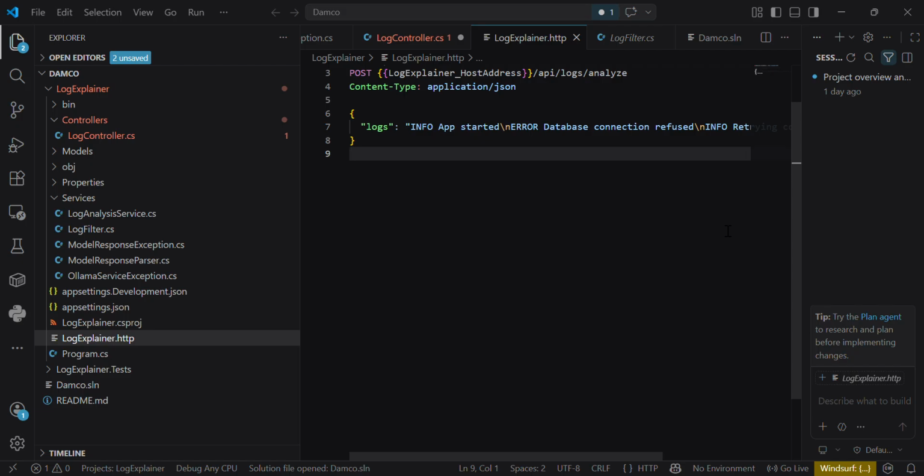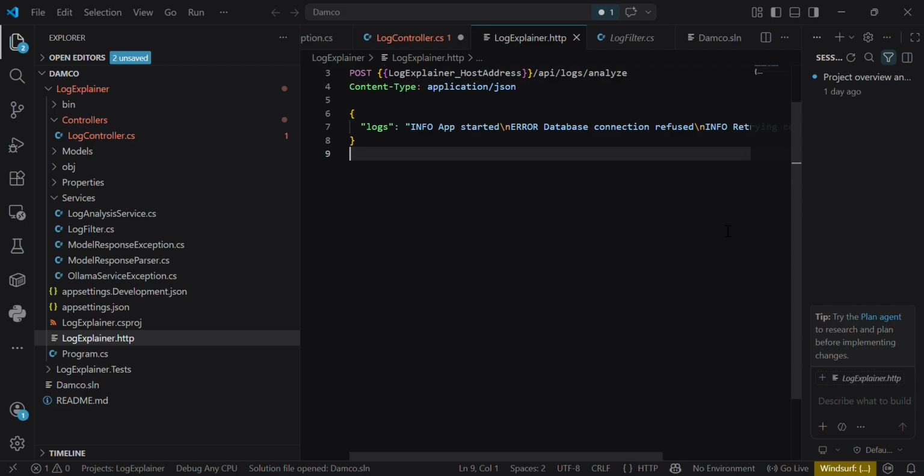I scoped the project carefully so it would stay practical and focused. Instead of building a full monitoring platform, dashboard, or alerting system, I focused on one core workflow: paste logs in, analyze them, and return useful debugging guidance. The output is intentionally very simple. It gives three things: the likely root cause, suspicious log lines, and recommended next steps. This keeps the project small enough to build and test, but still useful for real debugging scenarios.